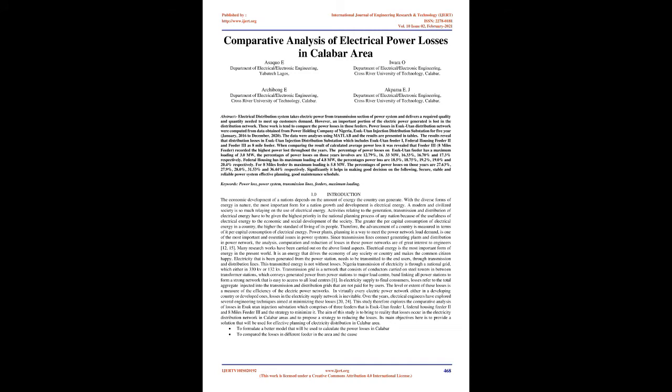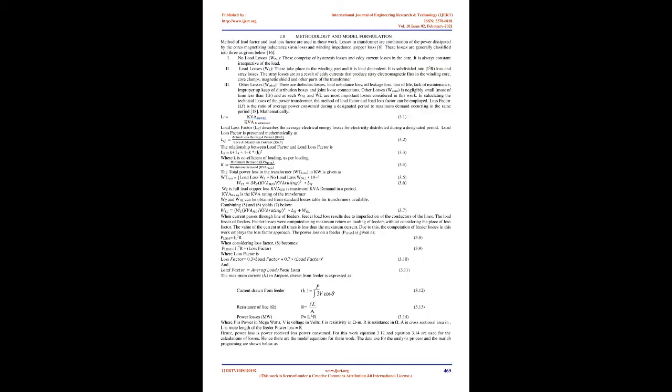Many research works have been carried out on the above listed aspects. Electrical energy is the most important form of energy in the present world. It is an energy that drives the economy of any society or country and makes the common citizen happy. Electricity generated from the power station needs to be transmitted to the end users through transmission and distribution lines. This transmitted energy is not without losses.